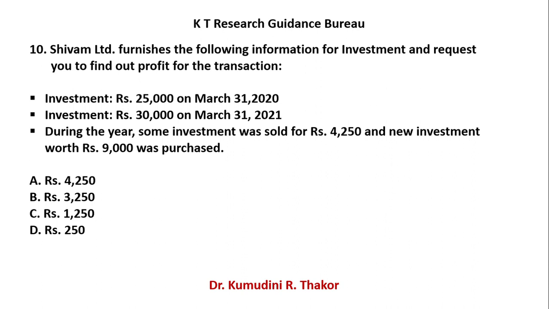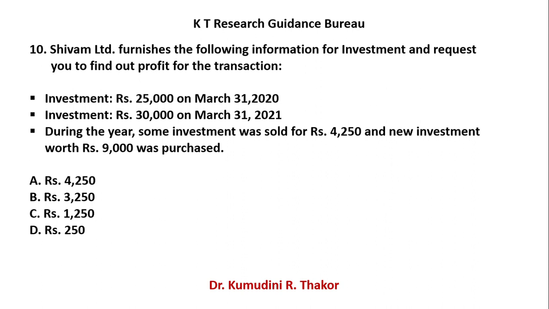So when you sell the asset, cash comes in. So your journal entry is bank account debit to investment account. And when you purchase the asset, that time the asset comes into the business. So your journal entry is investment account debit to bank account.